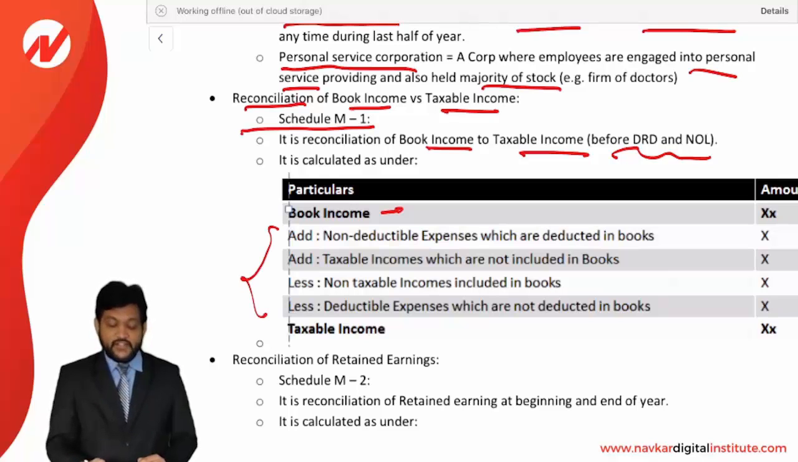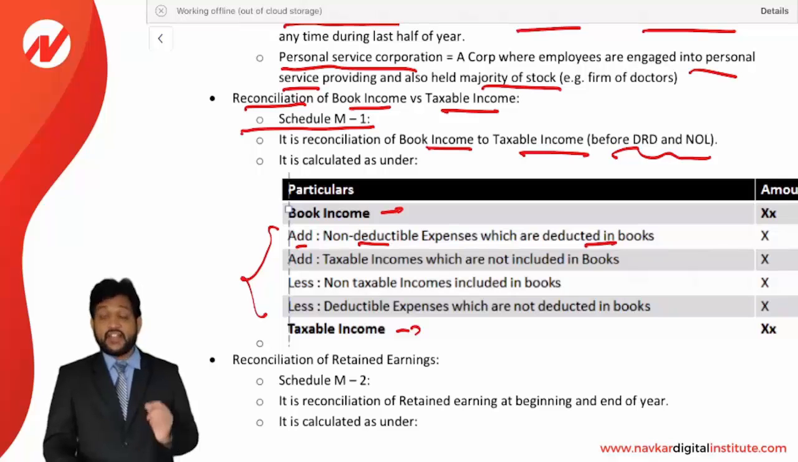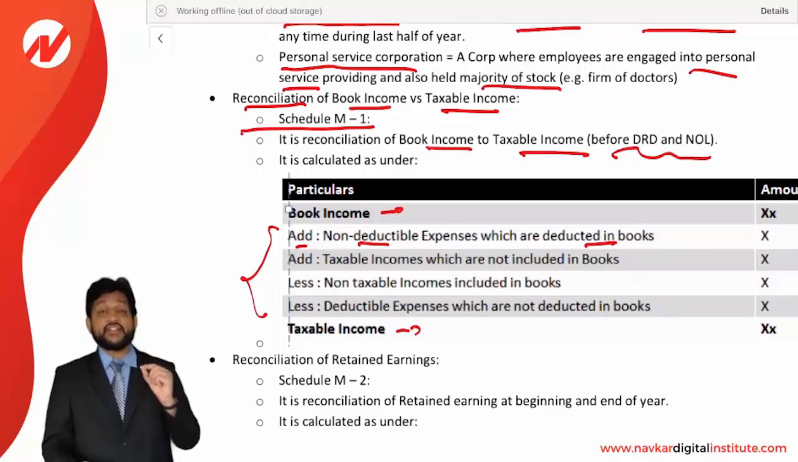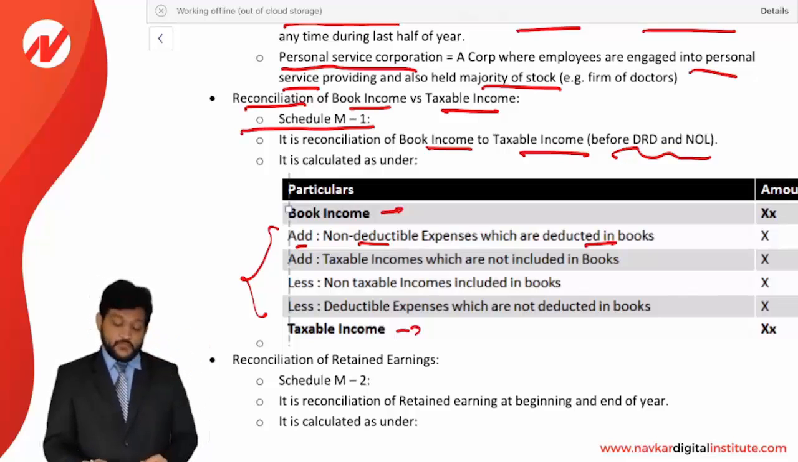These 4 things will be adjusted and will come to the taxable income. Okay, what will be adjusted? Will add, what will add? Non-deductible expenses which are deducted in the books. The expenses which are deducted in the book, but as per income tax, it is non-deductible, it will be added back to the book income.